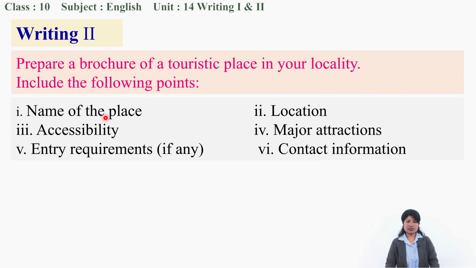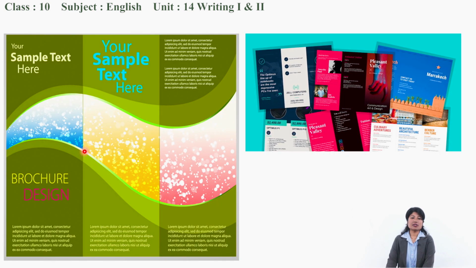So first of all, let's finish what points we are asked to include in this writing. Name of the place. Of course, we need to mention the name of the place. Then location, accessibility, how to get there, and then major attractions of that place, and then entry requirements if any, contact information. So these are the things we are going to include in our brochure writing. Here are some samples I have brought. See, these threefold informative pieces are called brochures.